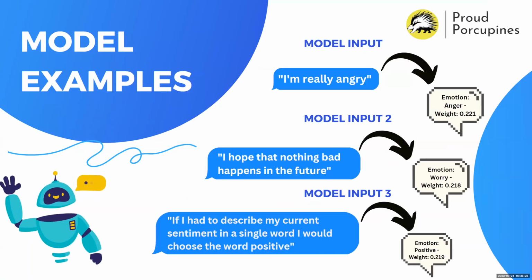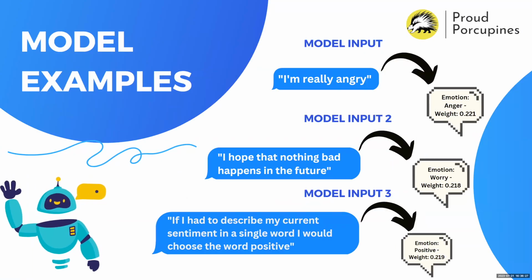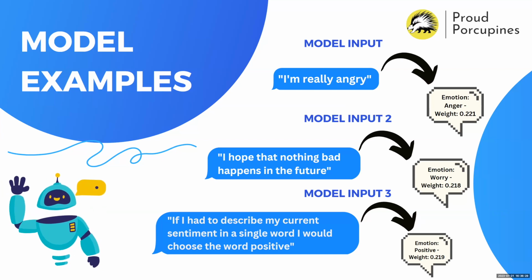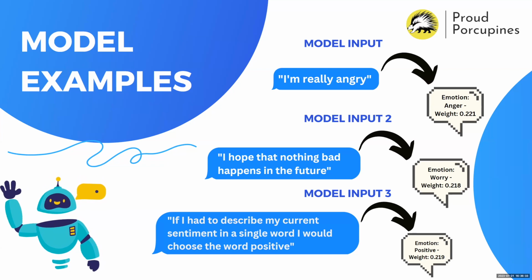So how does our model work in action? Here we have some quick samples for you. If you give the model a tweet like "I'm really angry," it can detect that the emotion behind that is anger.